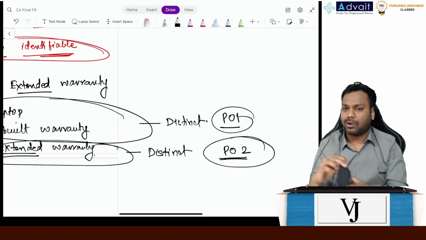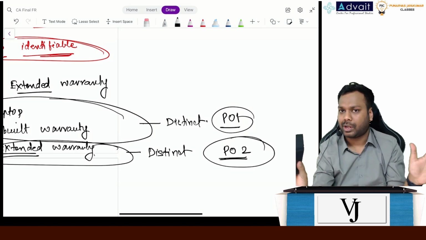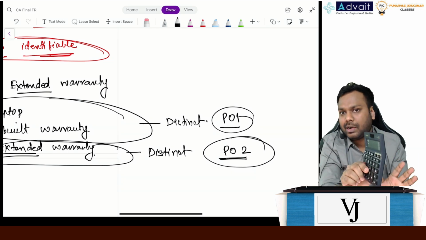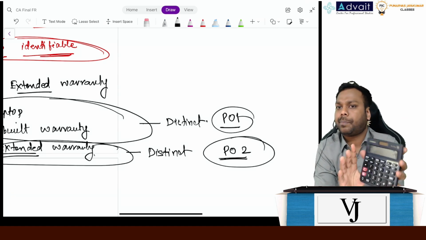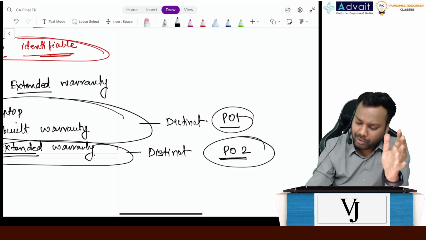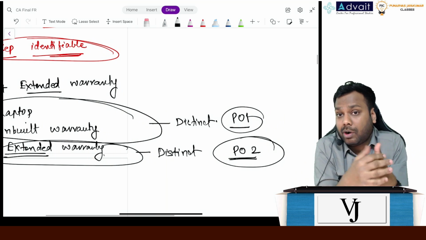Assuming a contract to sell this calculator, one promise to sell this calculator, there is no warranty, nothing. This is the standard practice of the market. So this is one promise, you can say a separate performance obligation. But now let's suppose in this case there are multiple promises in a contract.